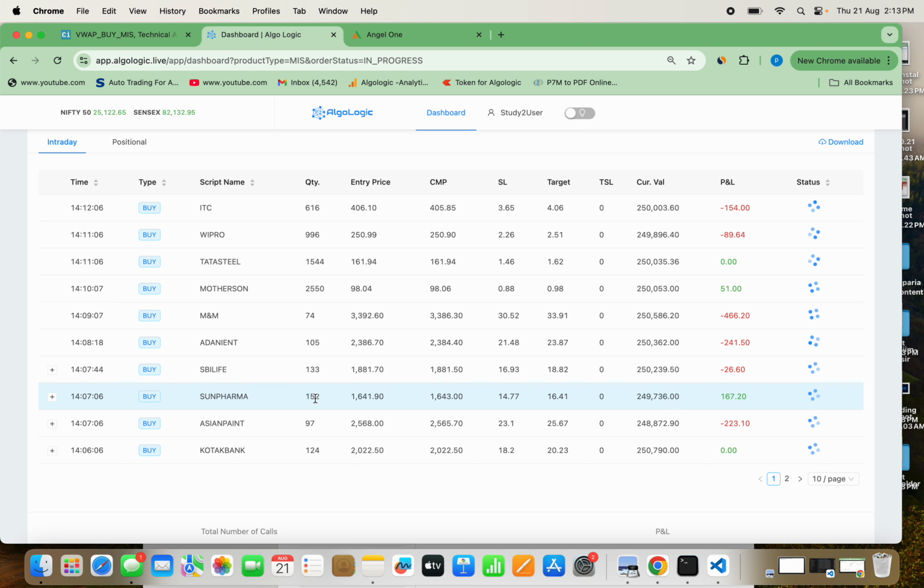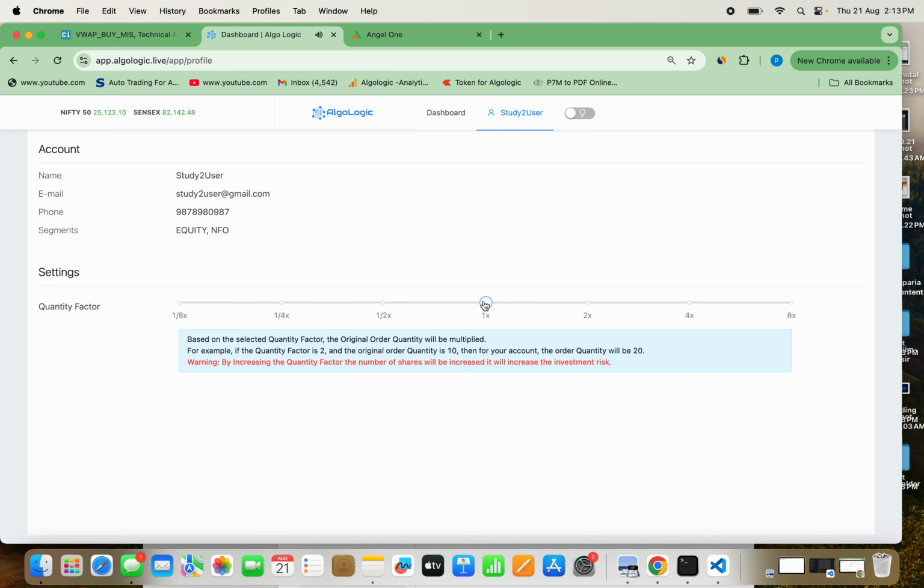Now the question comes, okay, I want to try and I want to trade with a lesser amount of money, not this one. So we have given the solution for you also here. You can go to my profile and you can reduce this quantity or increase the quantity depending upon the money you have in your demat account. You say, I don't want to trade with 50,000 rupees, I want to trade only with 25,000 rupees. You can make it 1/2. You say no, 25,000 is also too much, I would like to make it 1/4 of that, that means 12,500 rupees. You can click here.